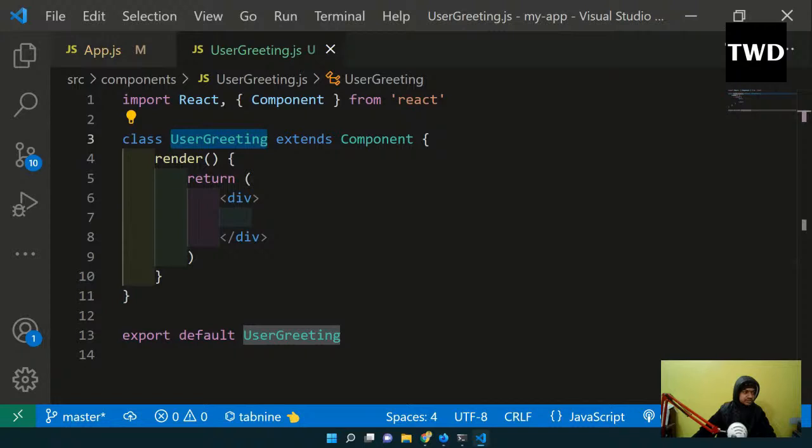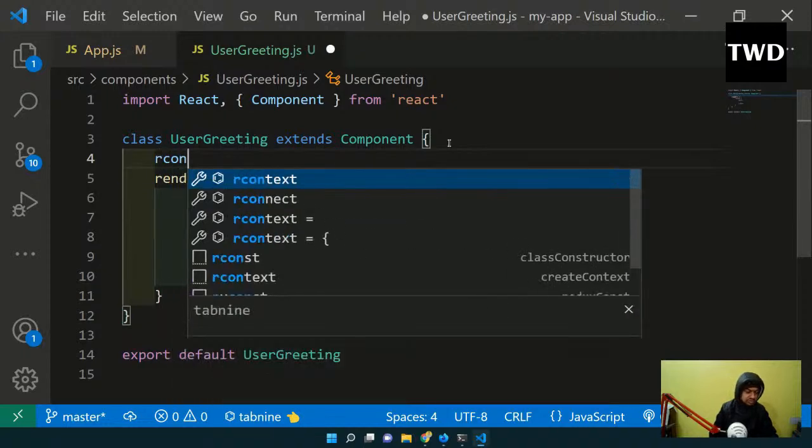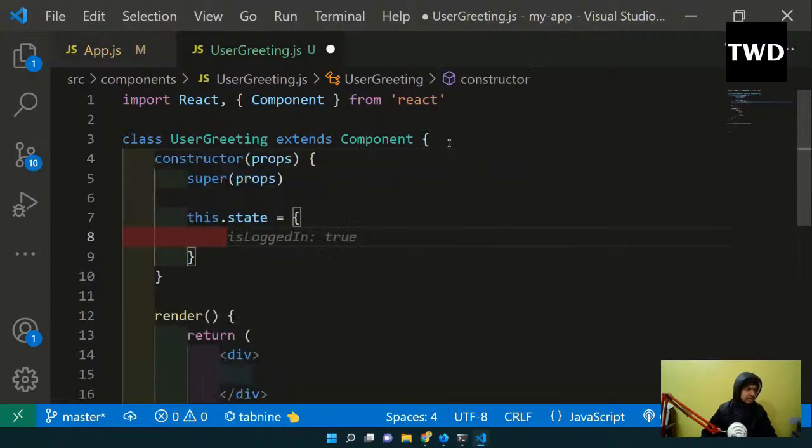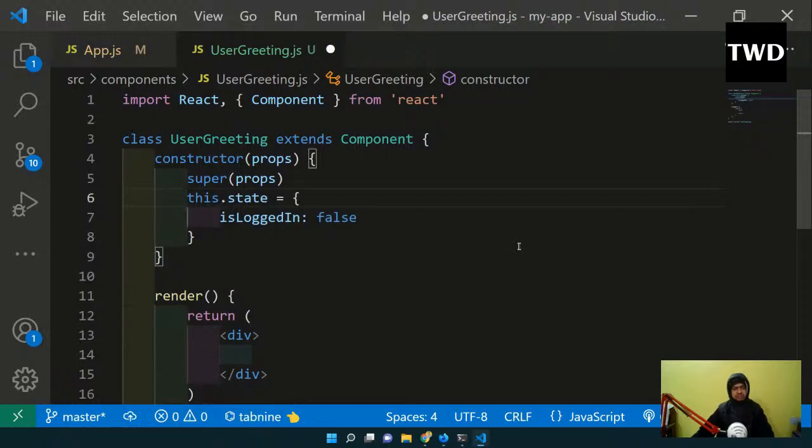Now here I'll have a const, and we are going to have something known as isLoggedIn. We are mimicking something like a site you might have gone to. When you don't log in, it shows hello guest, but when you log in, it shows hello with whatever name you logged in with.